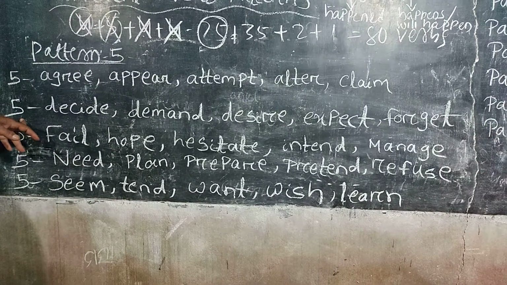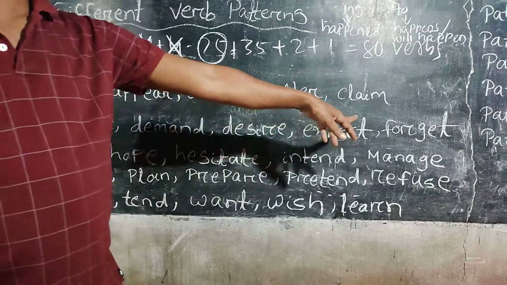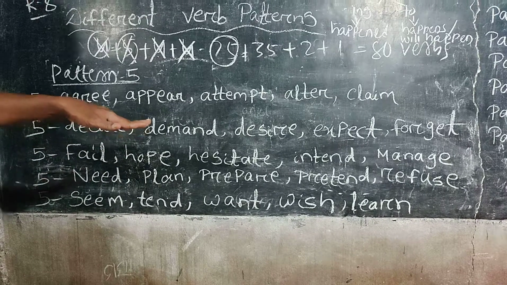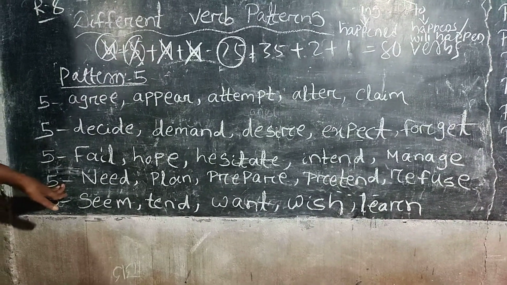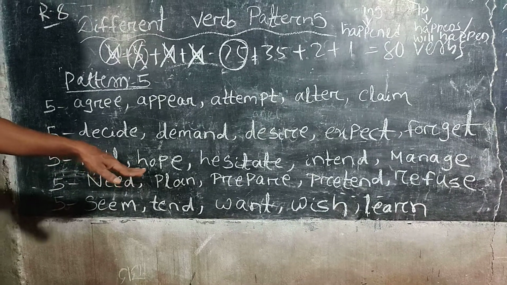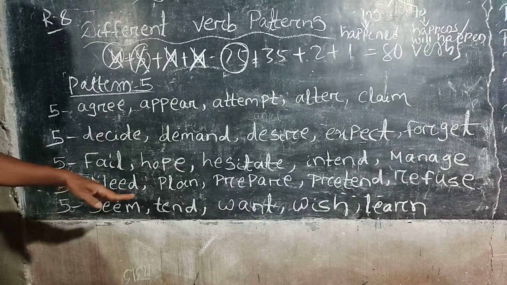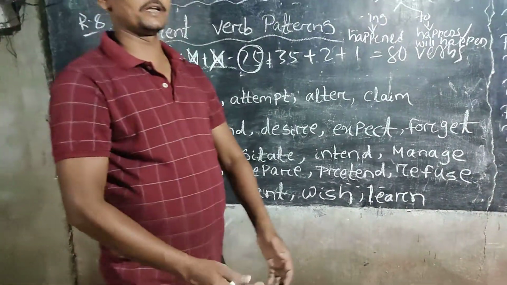Row number 2: decide, demand, desire, expect, forget. Row number 3: fail, hope, hesitate, intend, manage. Row number 4: need, plan, prepare, pretend, refuse. Row number 5: seem, tend, want, wish, learn. And these are the 25 verbs.